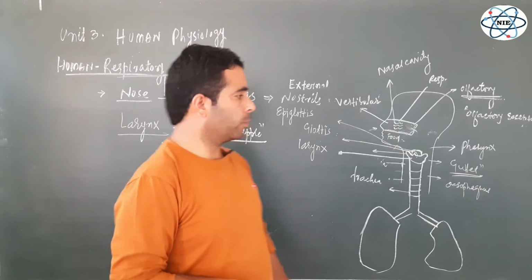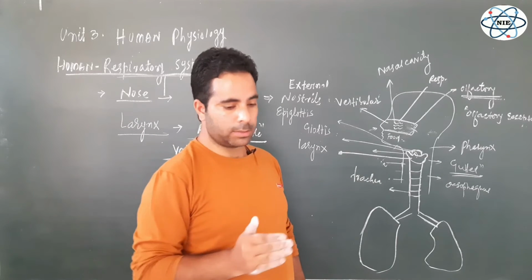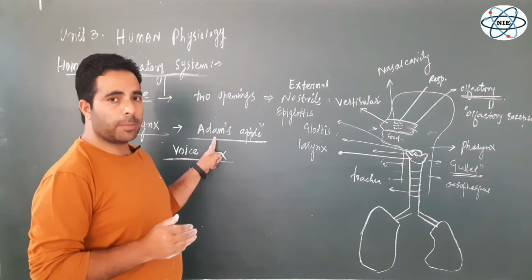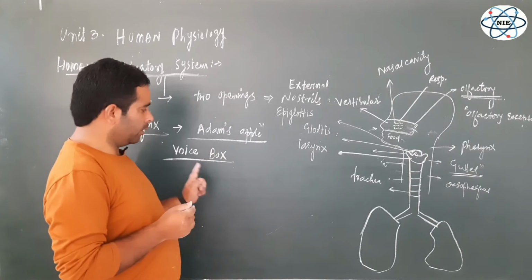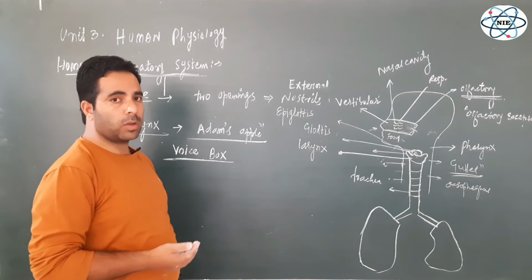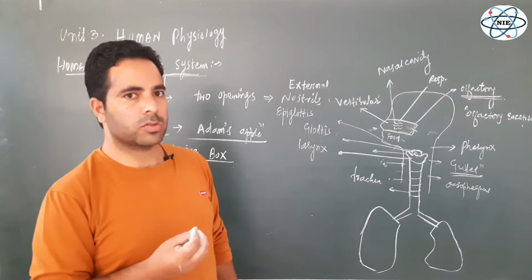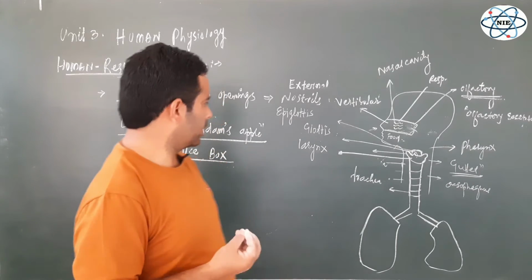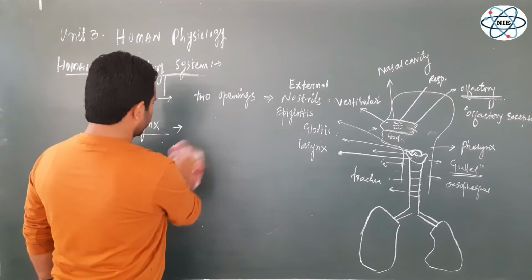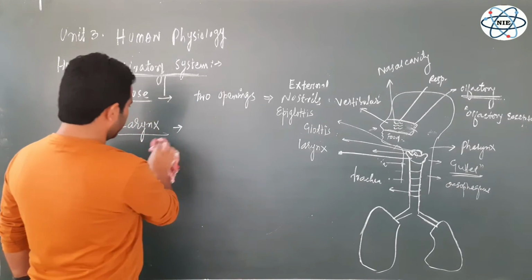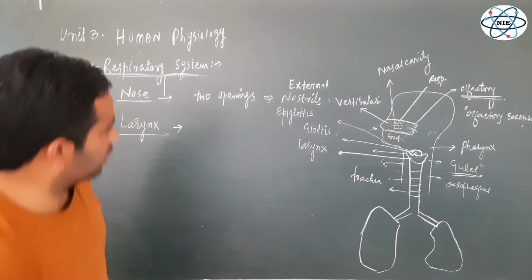But after the age of puberty, the size of the larynx is different in males and females. That is why this word, Adam's apple, is used, because it is enlarged, increased in size in males compared to females. So this is one of the secondary sexual characters in males, that the size of their larynx is bigger than the size of the larynx of females, right? This is a very, very important thing. Let me tell you again, in males, the size of the larynx is bigger than the size of the larynx in females.